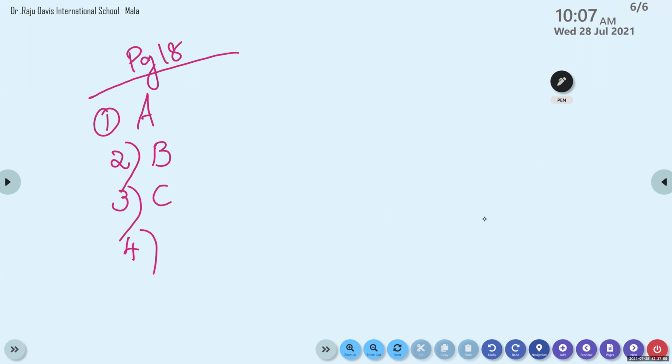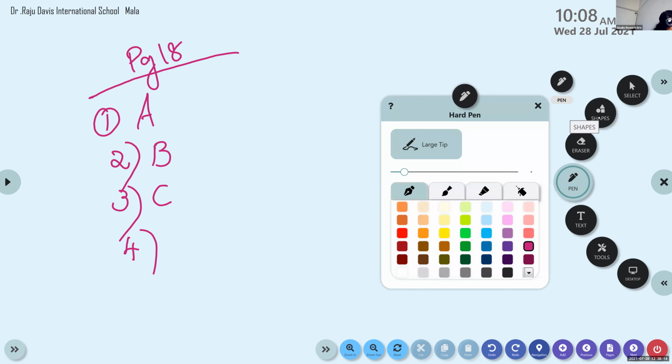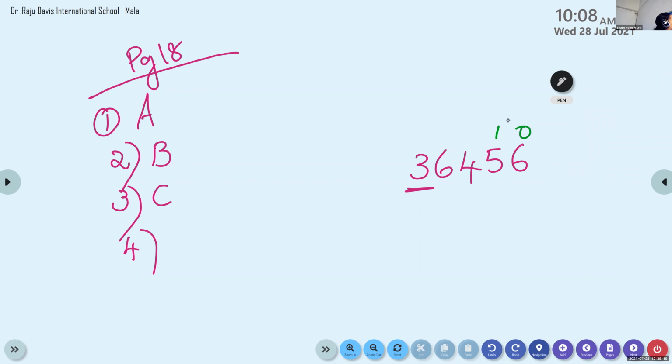The place value of 3 in 3,6,4,5,6. We had to write the place value of which number? 3. Look here. 3 is in which place? Tell me the answer. 10,000. Option B. Ones, tens, 100, 1,000, 10,000. So 3 is in the 10,000 place. So what is the value?